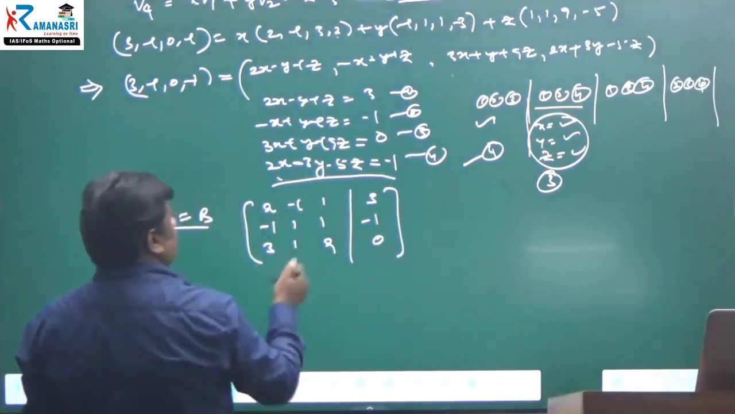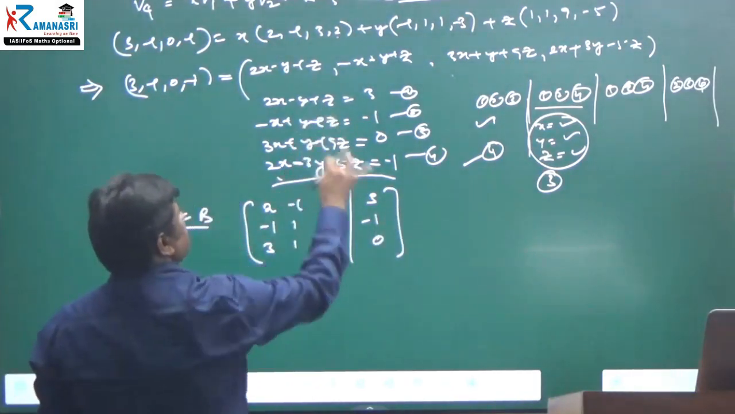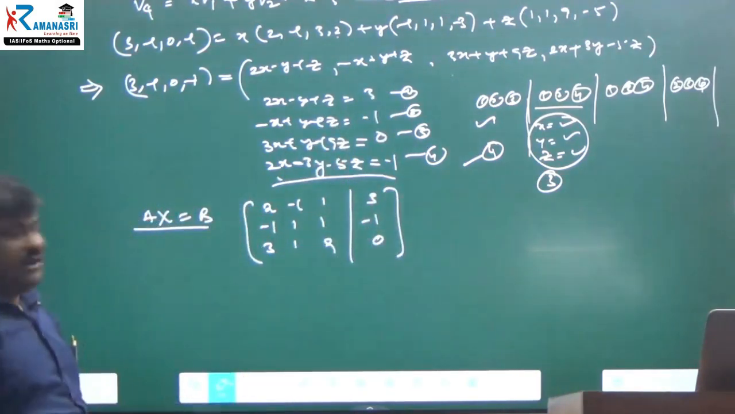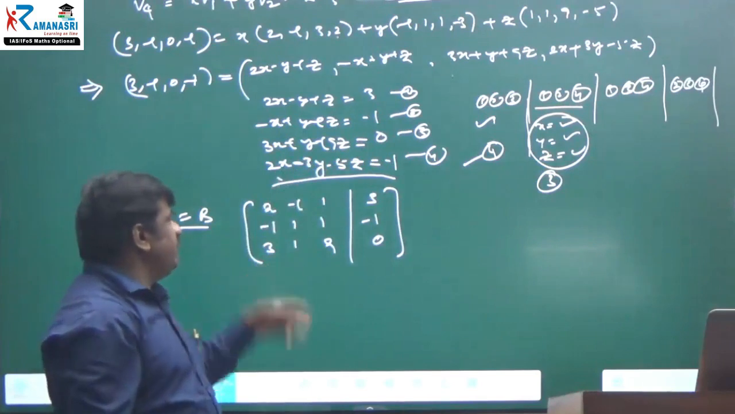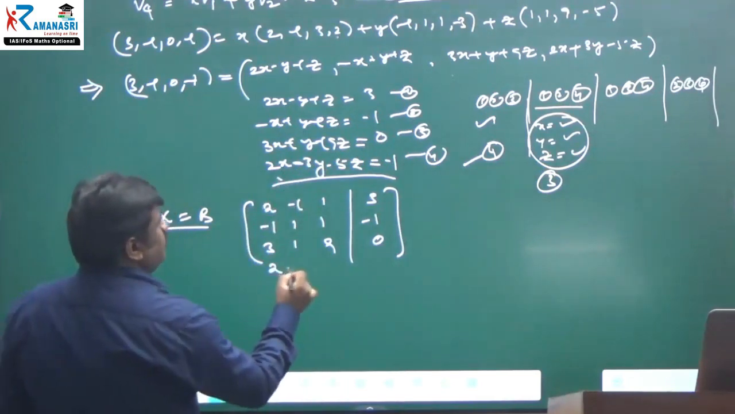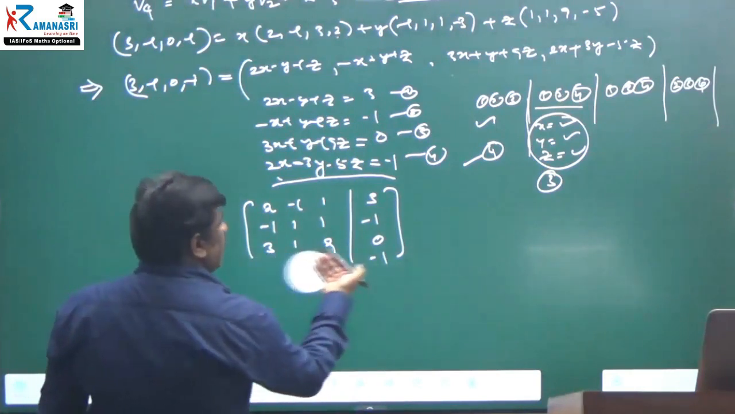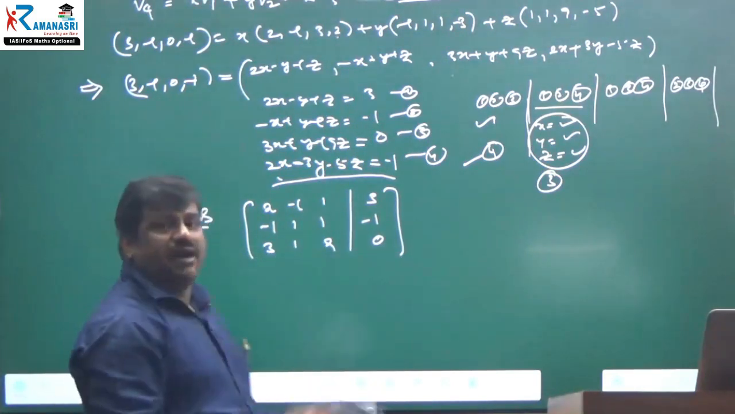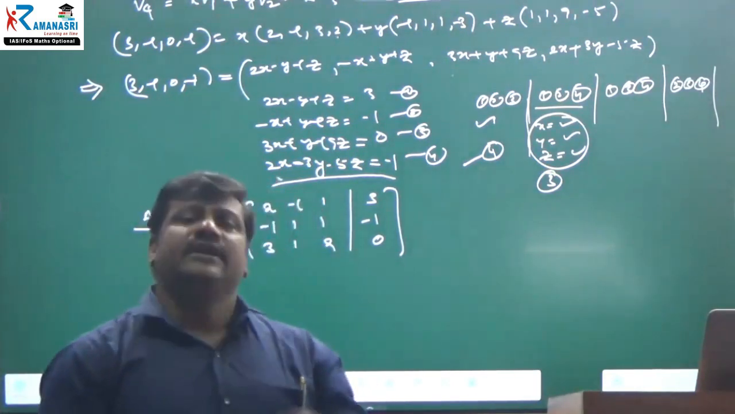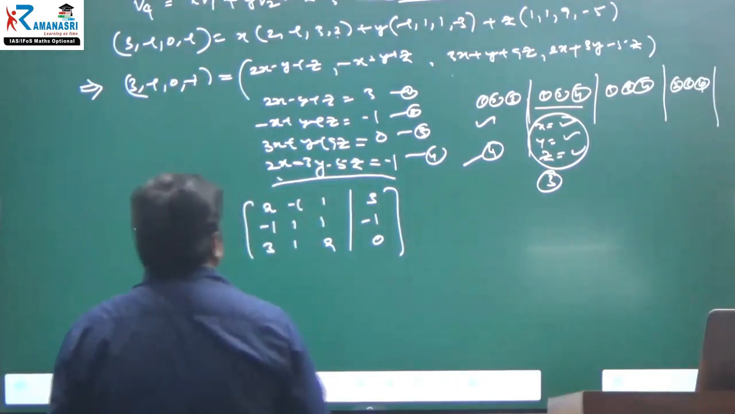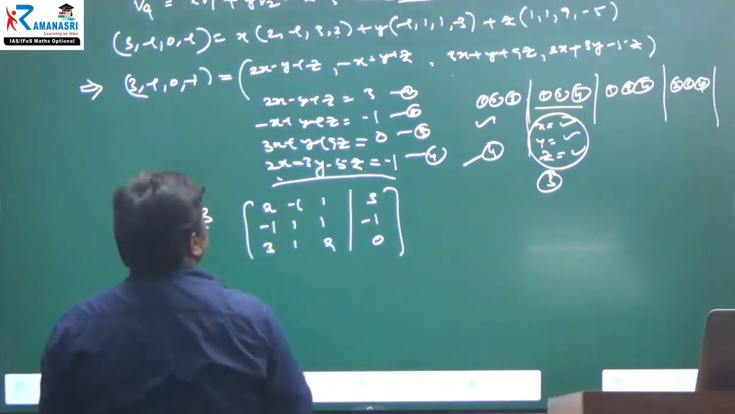I know that A times x, y, z is equal to B. This is the B matrix. If I want, I can choose this equation also: 2, minus 3, minus 5, minus 1. Doesn't matter. What is my intention? I have to find x, y, z. Can I find it or not? I can understand from here only. Therefore, I am using row operations.